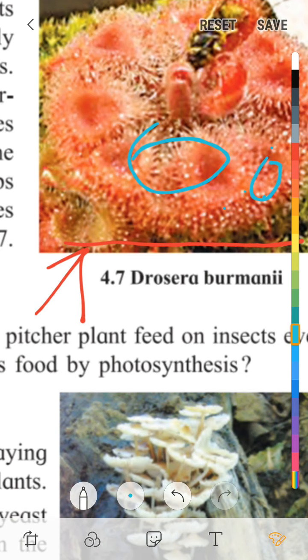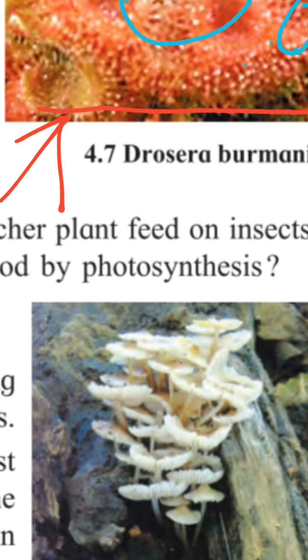The scientist Johannes Burman identified this plant in Sri Lanka in 1737, so this plant is named after him. One thing is there, this plant is insectivorous. It absorbs the insect, it consumes the insect. Why? To fulfill its nitrogen deficiency. And then it can grow very easily.